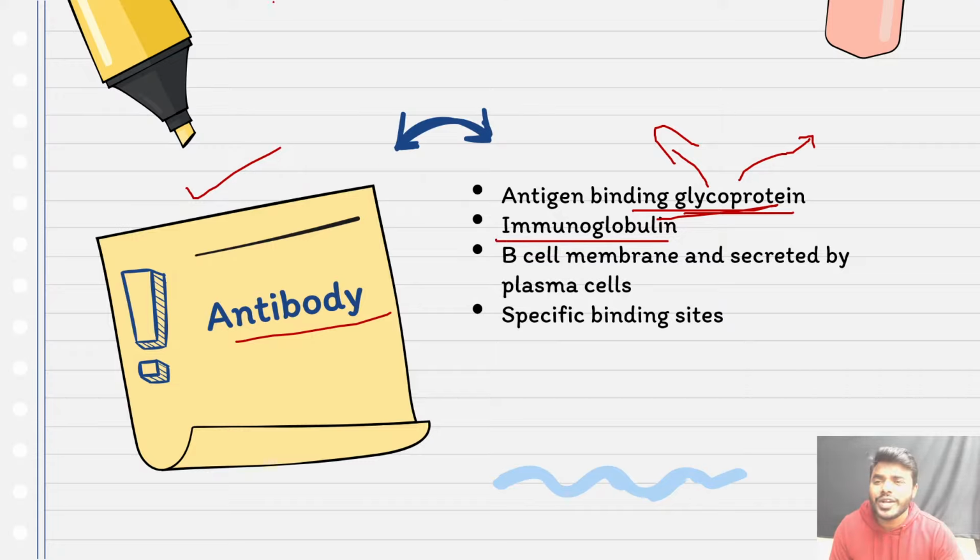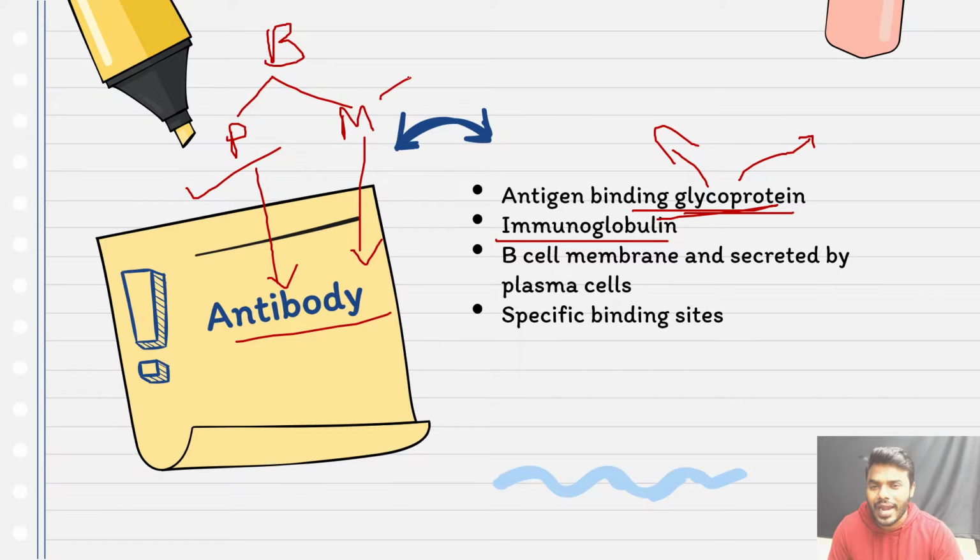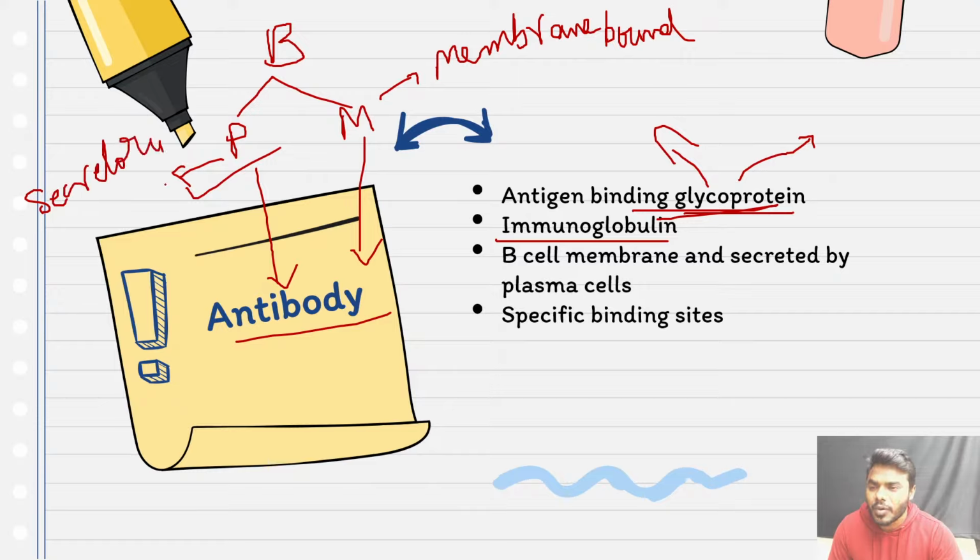And who is going to secrete these antibodies? We know very well the B cells can be differentiated into plasma cell and memory cell, and this plasma cell secretes the secretory antibody, whereas memory cell can secrete what, friends? Membrane bound antibodies. Please kindly don't get confused with these statements. Memory cell has membrane bound antibody, plasma cell will secrete secretory antibody.